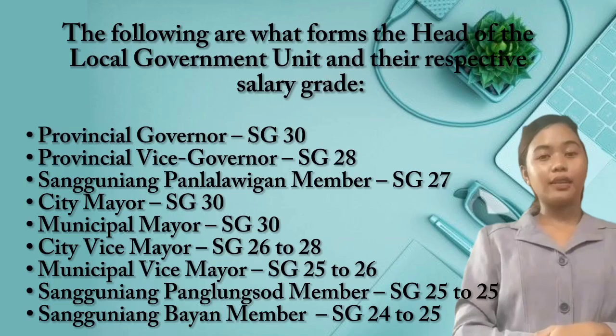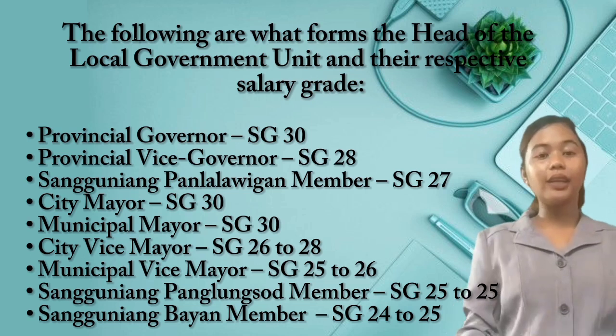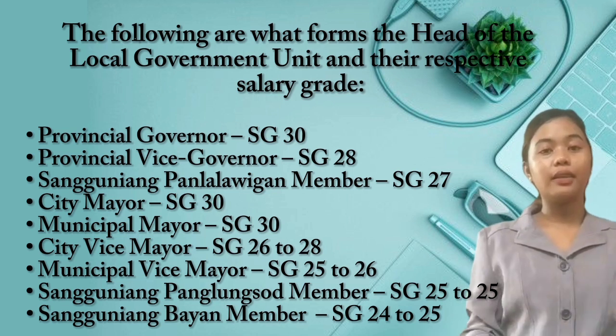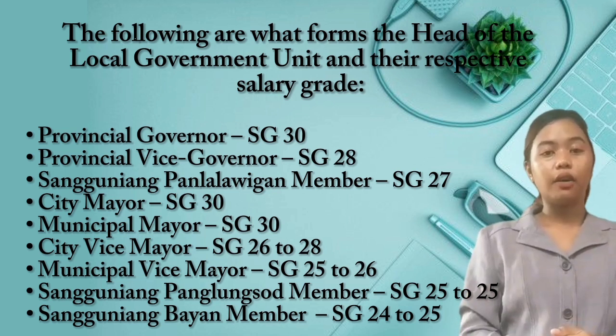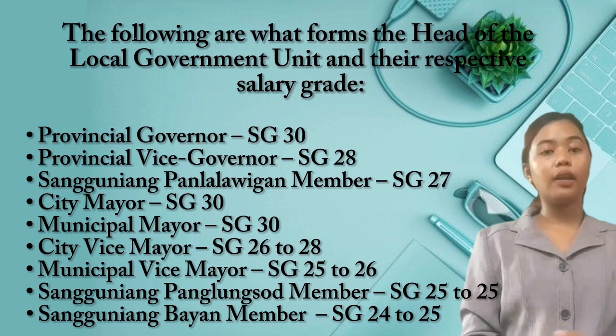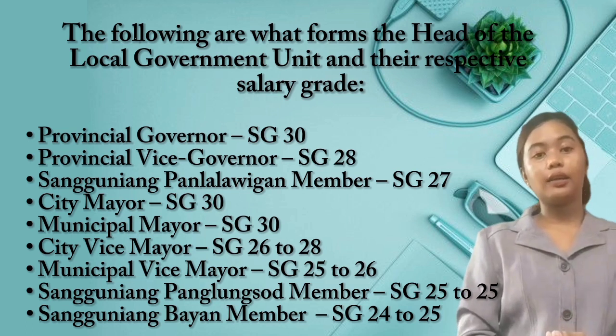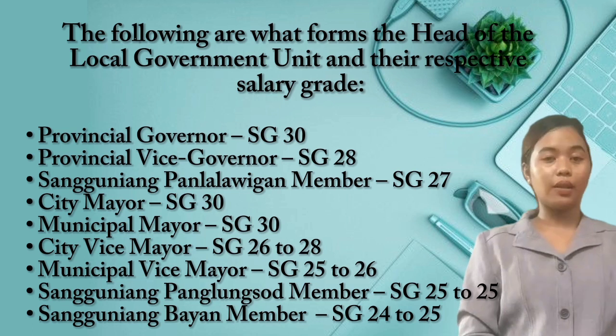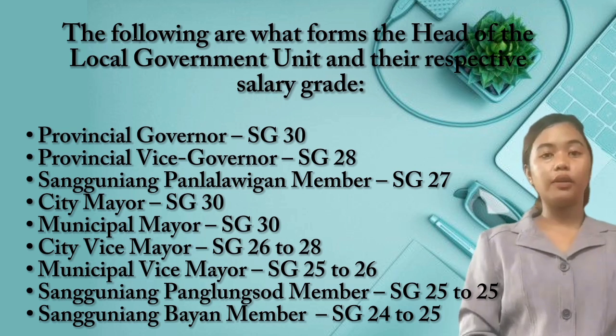So it performs the head of the local government unit in their respective salary grade. The provincial governor has salary grade 30, and the provincial vice governor, salary grade 28. The Sangguniang Panlalawigan member, salary grade 27, city mayor, salary grade 30, and same sa municipal mayor, na may salary grade 30. City vice governors, SG 26 to 27, municipal vice mayor, SG 25 to 26. Sangguniang Panlungsod member, SG 25 to 27, and Sangguniang Bayan member, 24 to 25.